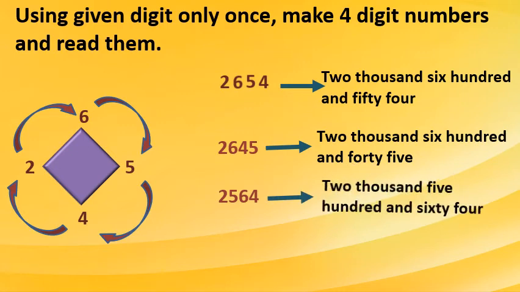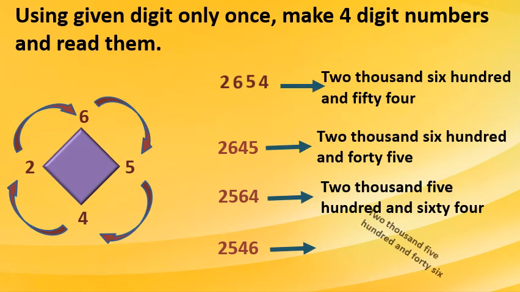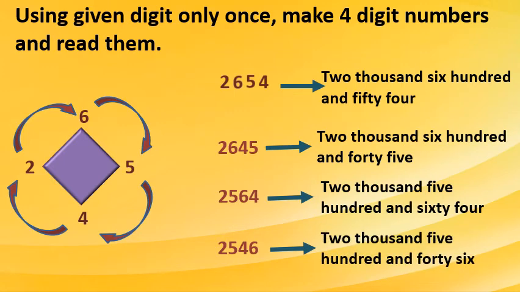See this? It will become very easy. How to read? 2564. Again starting from 2: 2546. Only I am changing the places of the numbers. Now all these 4 numbers started from 2000. 2 more we will get, meaning from 1 starting number we will get 6 4-digit numbers. Okay.